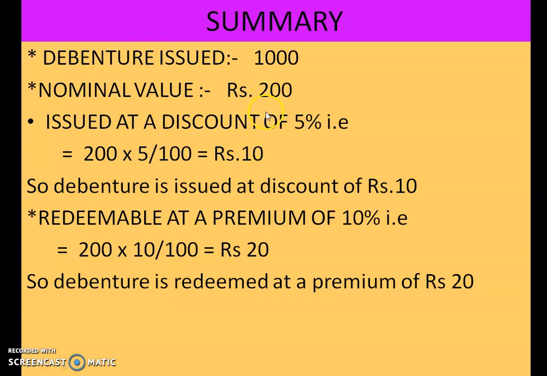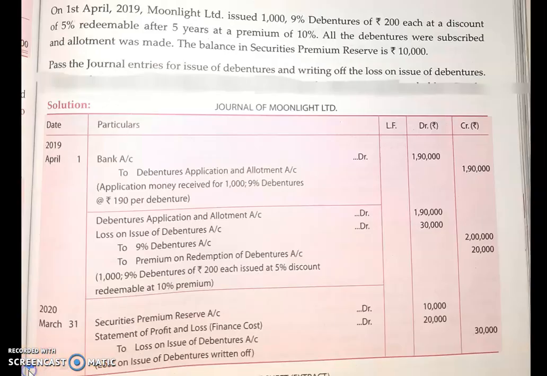So for a 200 debenture you are issuing it at 10 rupees less. So how many rupees are you actually issuing this debenture for? 190 rupees. So the debenture is issued at a discount of 5%, that is 10 rupees less on 200. Moving back, here you can see that we have to pass the journal entry for issue of debentures and writing off the loss on issue of debentures.